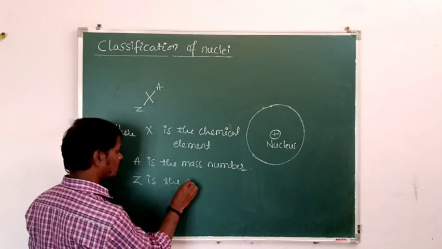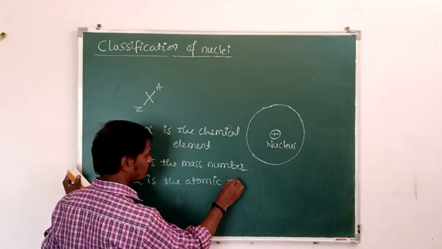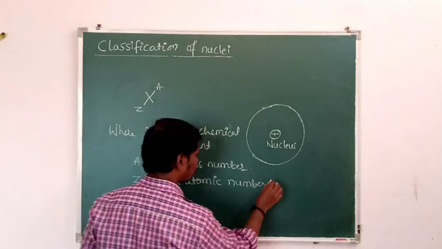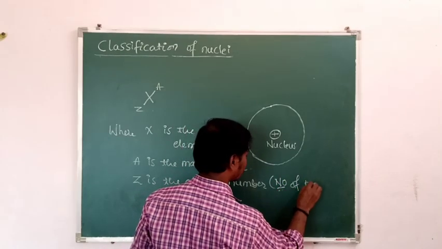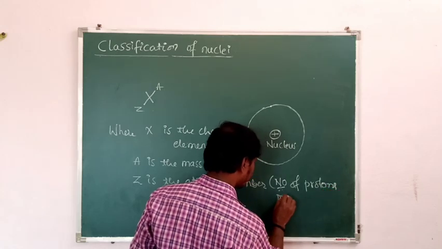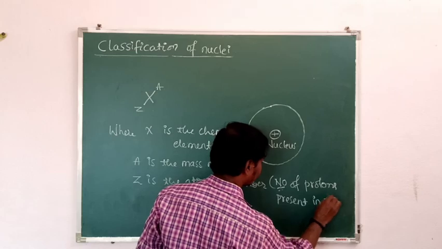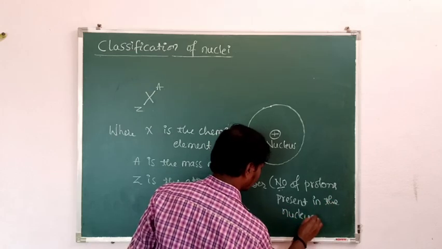Atomic number means the number of protons present in the nucleus. It is called atomic number.